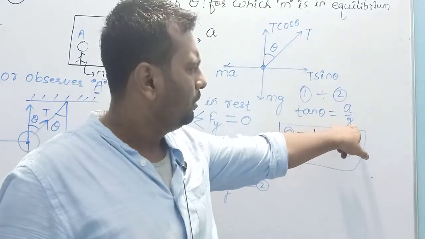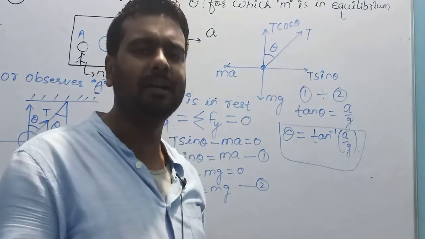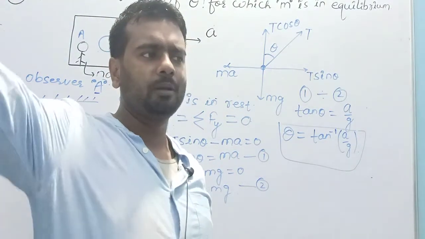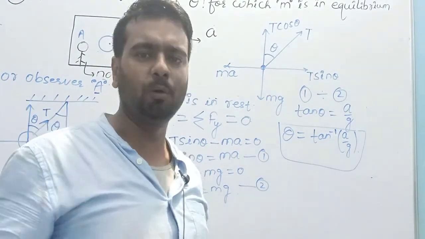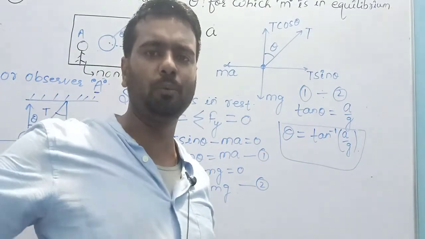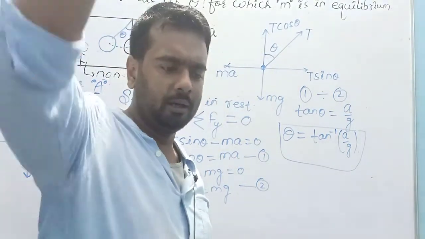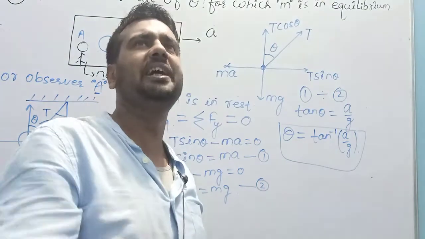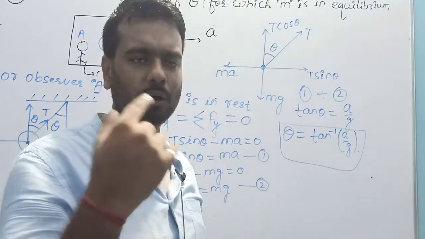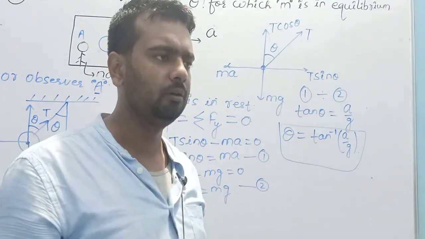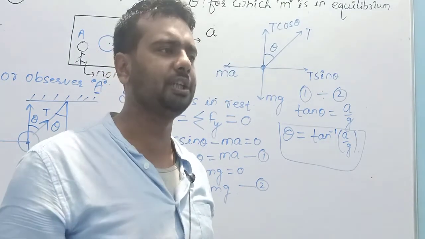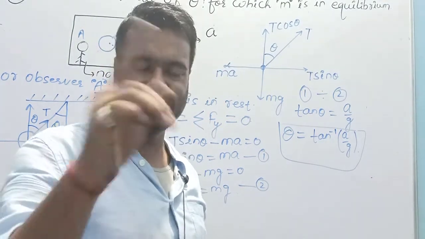Although small g is not constant at different places on the earth's surface. Small g varies at poles, equator, with depth inside the earth, with altitude, with the axis of rotation, with the speed of rotation, and with the shape of the earth.